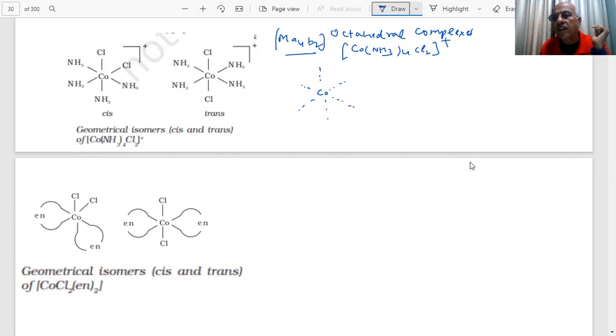How do I draw octahedral? You know what octahedral is, but how do I draw it? Now you see, this is the central atom. If I join these lines, students, you can see ligand, ligand, ligand, ligand, ligand. This is a trick. Can you see the shape of the octahedral coming? So I always draw six lines first. This is my central atom.